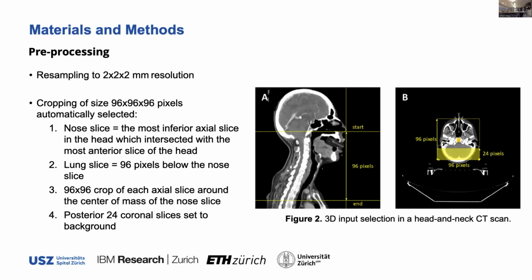And we did this cropping centered around the center of mass of the nose slice, so the starting slice, as you can see here. And also additionally, we set to background the 24 posterior pixels as they don't contain any useful information on oropharyngeal cancer, and we didn't want to confound the model too much.